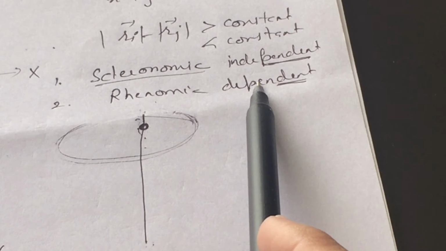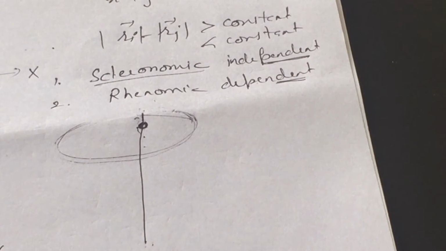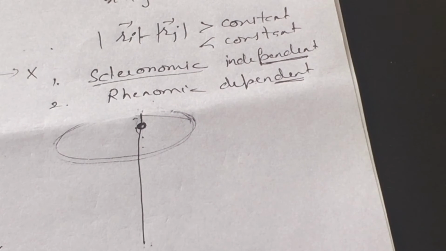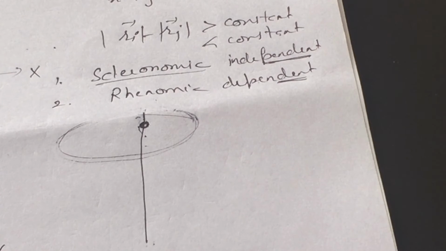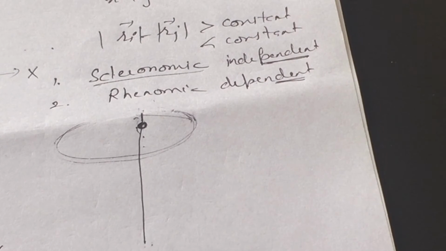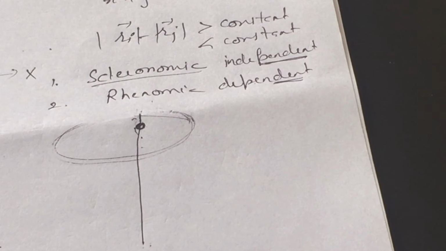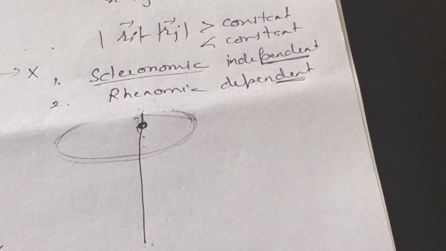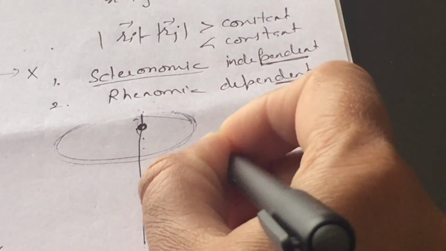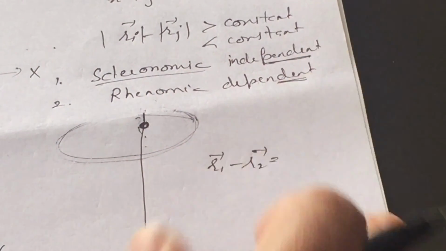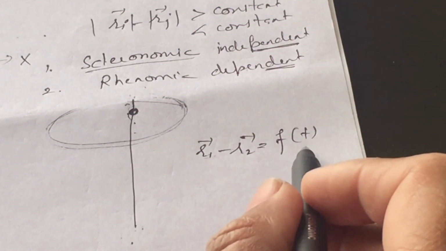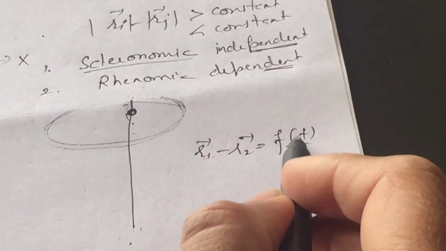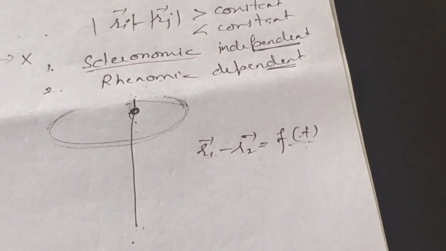If the constraint is time dependent, then it is known as a rheonomic constraint, which you can easily identify if we are representing the constraint with the help of a mathematical equation, and in the equation we get something like r1 minus r2 is a function of time. It means the equation of the constraint is depending upon time, hence this is a rheonomic constraint.